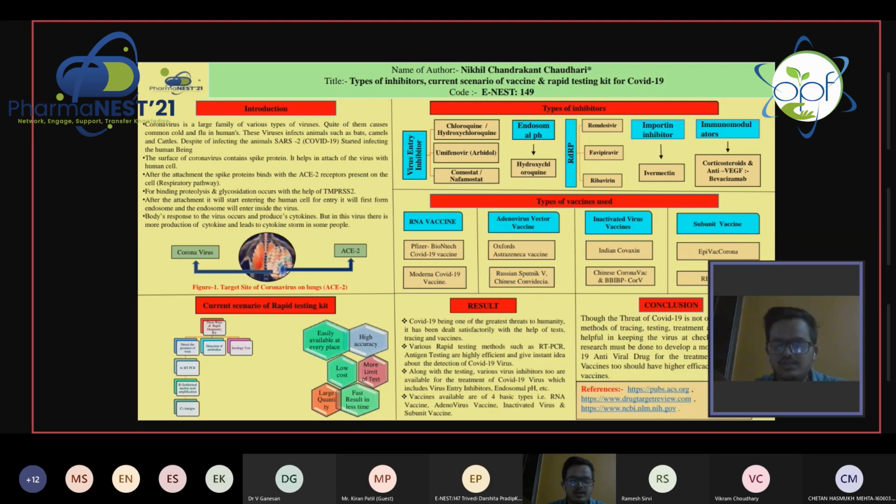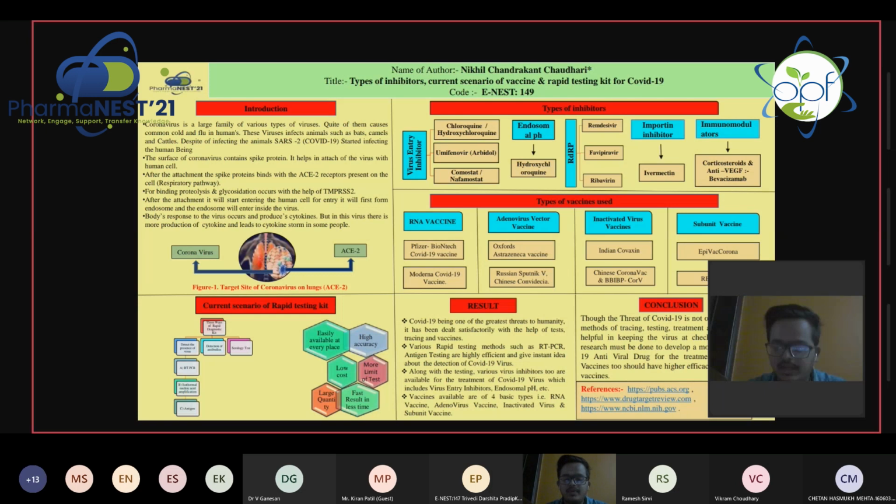First, virus entry inhibitors. The drugs used are chloroquine, hydroxychloroquine, Arbidol, and camostat. It inhibits the glycosylation of ACE2 and also inhibits the proteolytic processing of spike protein and change in endosomal pH. Some adverse effects seen are hypoglycemia, allergy, and QT prolongation. Second, endosomal pH. Hydroxychloroquine is a drug used. It changes the endosomal pH because the virus will only survive in acidic pH. The hydroxychloroquine makes the pH alkaline and inhibits the fusion.